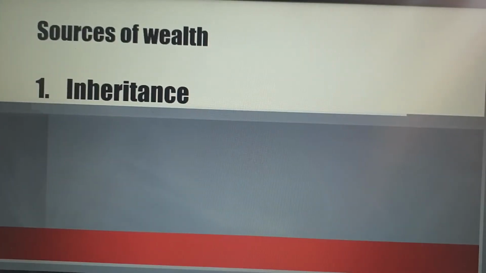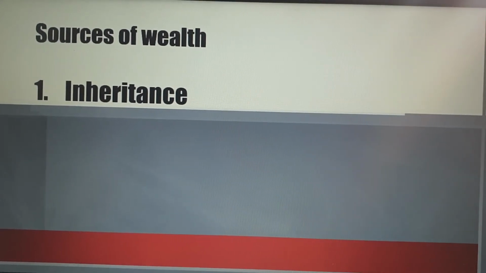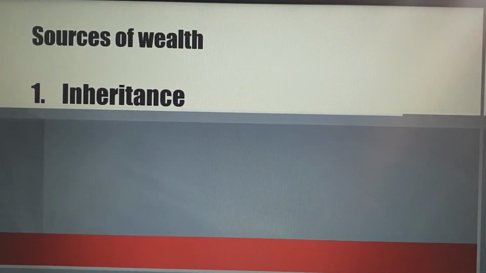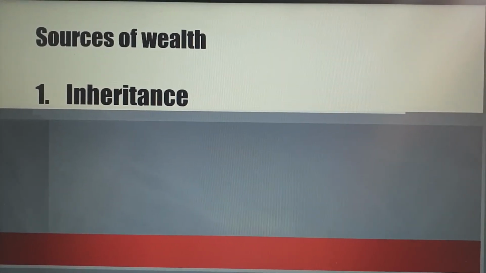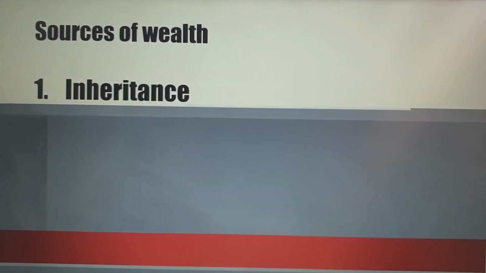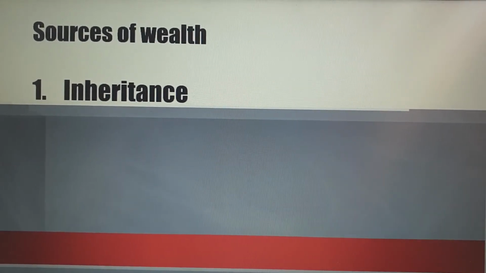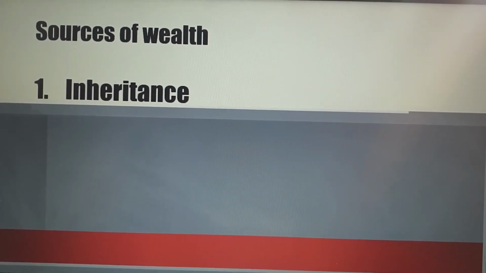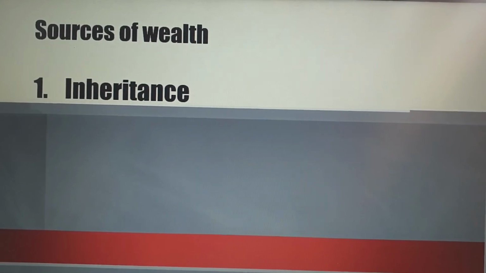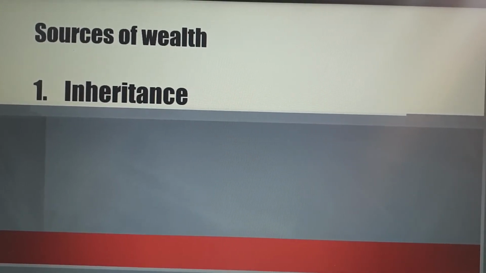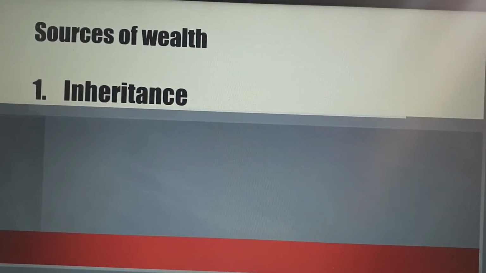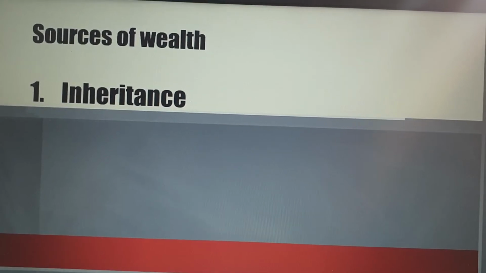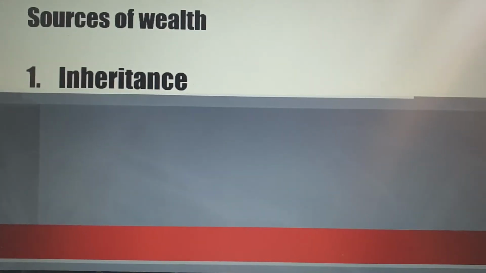Sources of wealth, first of all, inheritance. Inheritance means if somebody, let's say, passes away, and in their will and testament, they said, for example, they own a farm, they say the farm must go to Peter, and the house must go to Mary, and the car must go to John. Okay. For example, they're taking their wealth and they're dividing it amongst their kids.